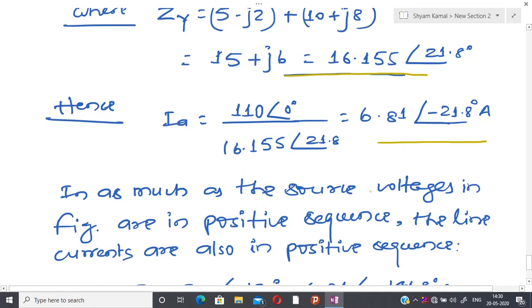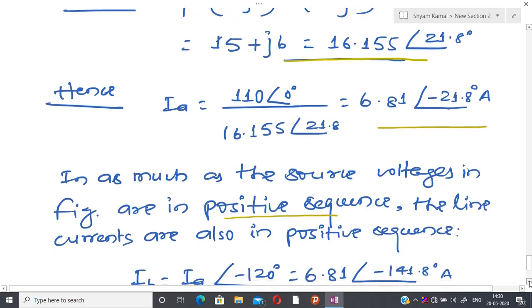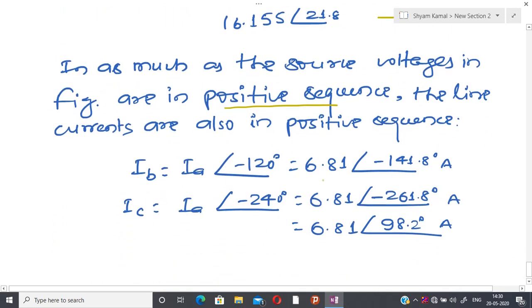And if I know that the source is in positive sequence, then I am able to find the other line currents, and that is pretty easy because IB is IA with an angle of 120 degree. So we just have to manipulate the complex number, and similarly I can get IC.